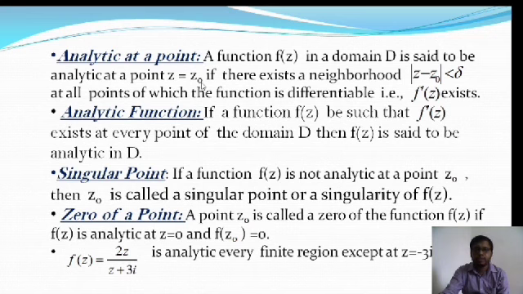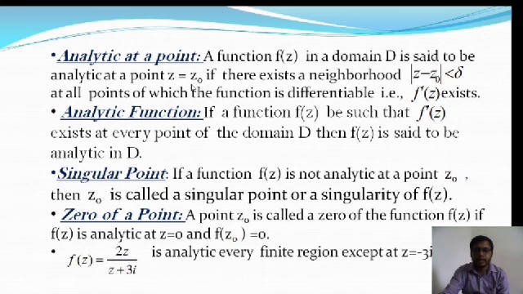That means the function f of z is analytic in a domain D. So in a domain D there exists a point, say z is equal to z0, and z0 is a point in that circle. This is any arbitrary point.